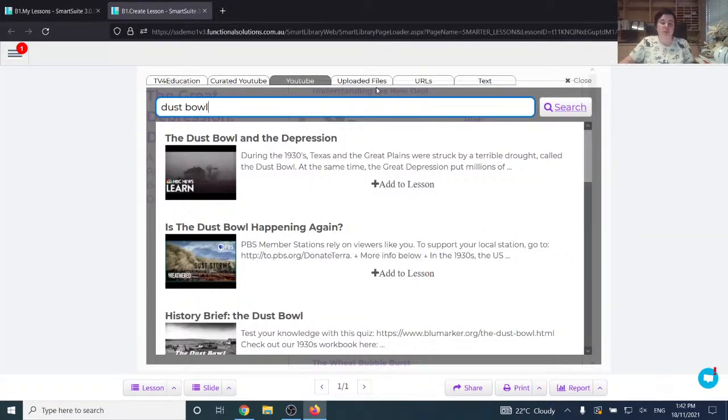You can also upload your own files if maybe you've got some PDF files, or you can add some URLs if there's some links to specific articles or websites that you want your students to see, and you can add them that way. So those are the different ways that you can curate your content on the Dust Bowl, and how you can search through both TV4Ed and YouTube for YouTube content, TV4Ed content, as well as the Smart Lessons.